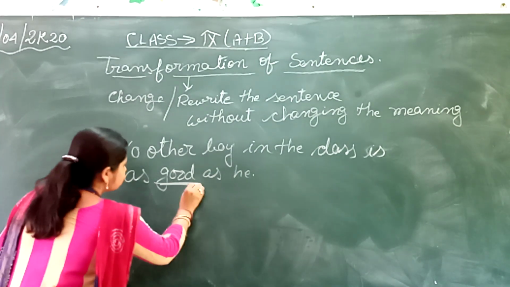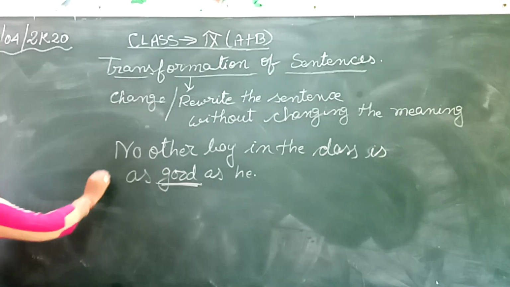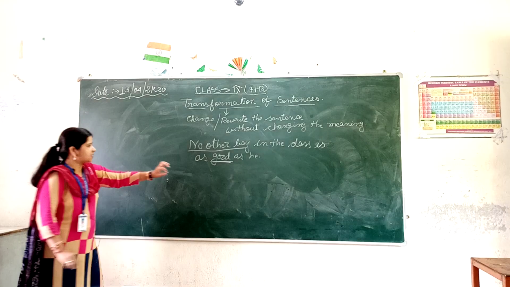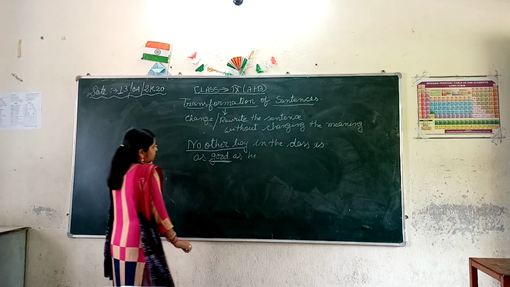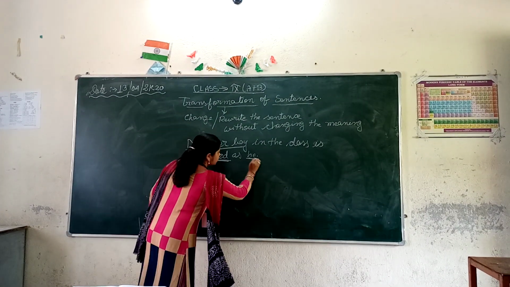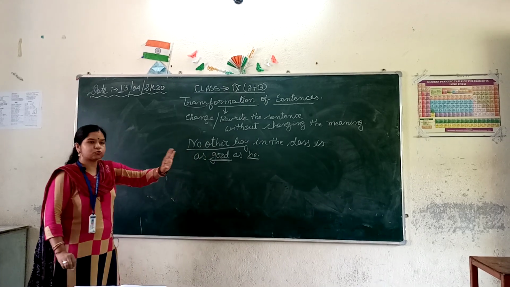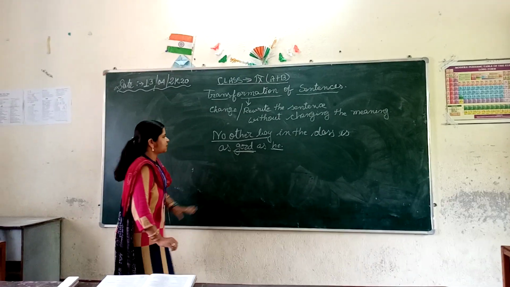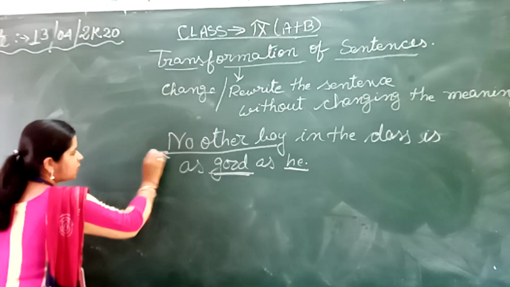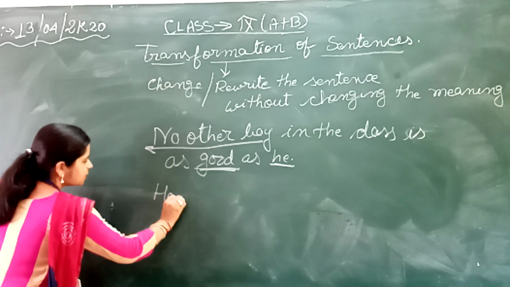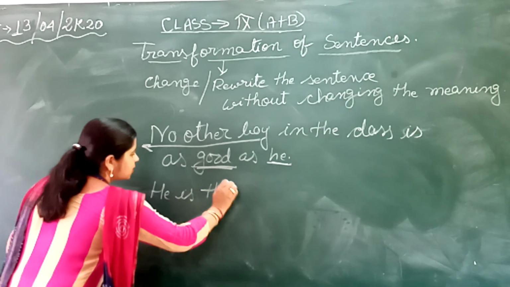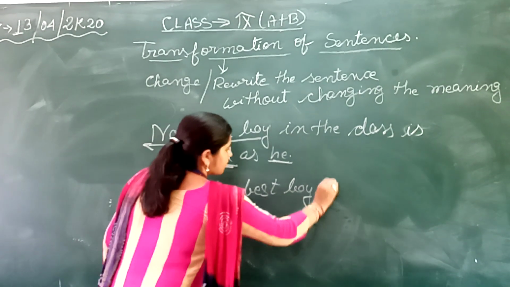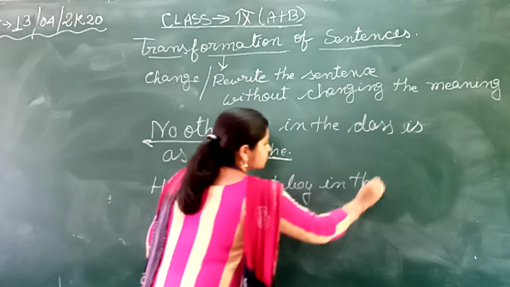Over here I have used the positive degree, starting with no other boy. What does this mean? That means this person is the best boy in the class. Now when it is given no other, what will I write? He is the best boy in the class.